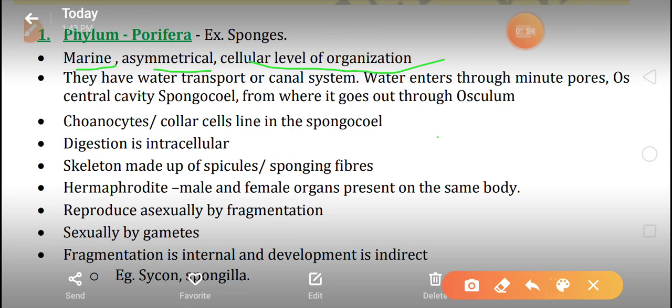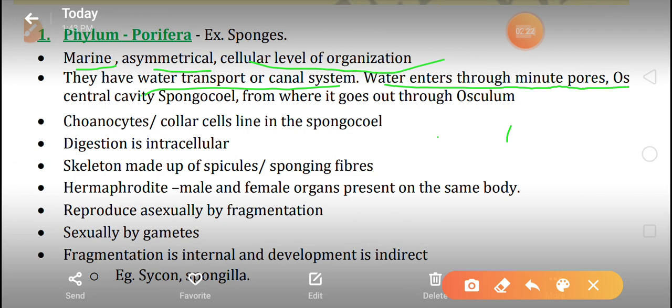Children, the poriferans have a water transport system, or water canal system. In this system the water enters their body through minute pores, that is ostia.